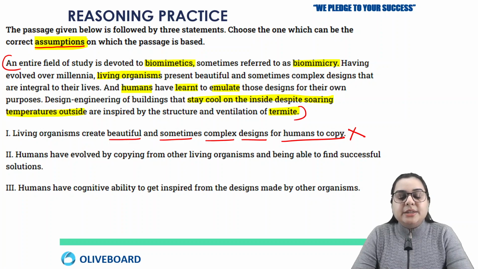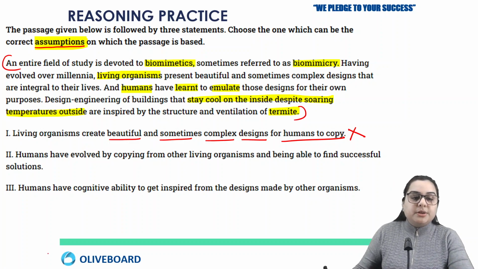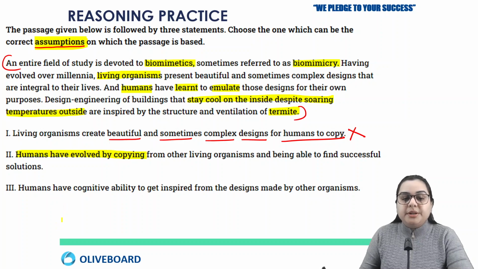Second one says that humans have evolved by copying. Now again he is saying the same thing, humans have evolved by copying from other living organisms and being able to find successful solutions. Now this is not the primary thing. Humans definitely study their patterns, but it is not that humans have evolved by copying. So just because of this line, the second one is also wrong.